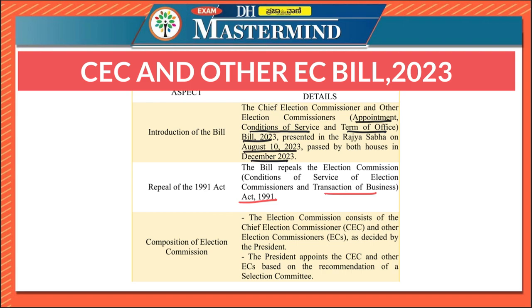Now let us look at the provisions of the bill. The Election Commission consists of the Chief Election Commissioner and other election commissioners as decided by the President.